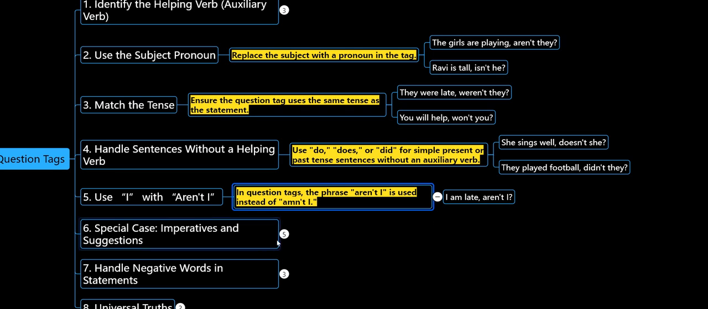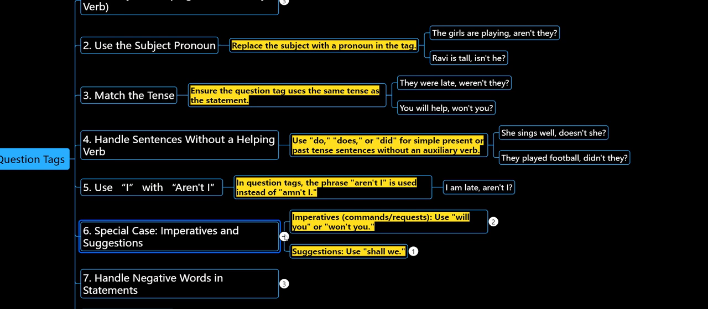Let's go with the sixth rule, special case: imperatives or suggestions. Here we are taking two different kinds of statements, imperatives and suggestions. The commands and requests come under imperatives. So use "will you" or "won't you" in the tag. And coming to the suggestions, you can use "shall we" in the tag.